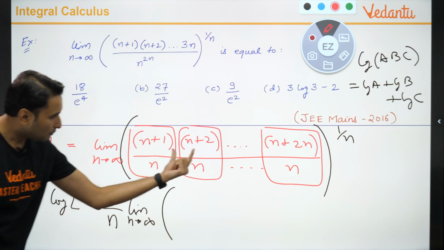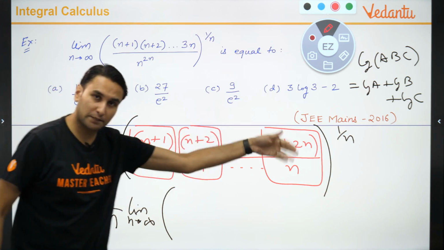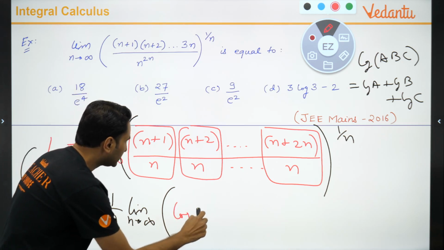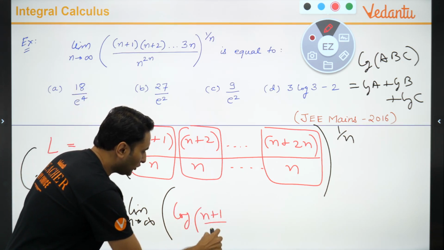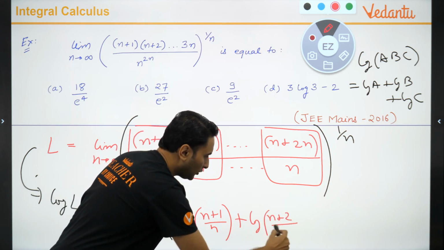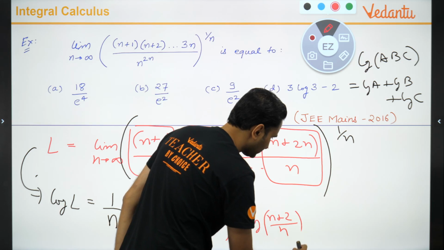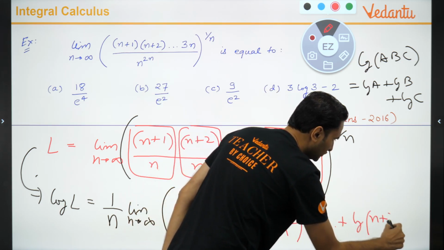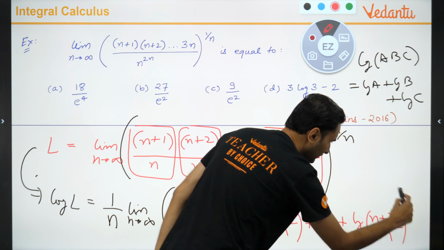Log A plus log B plus log, तो आ जाएगा log n plus 1 upon n plus log n plus 2 upon n plus log n plus 2n upon n.